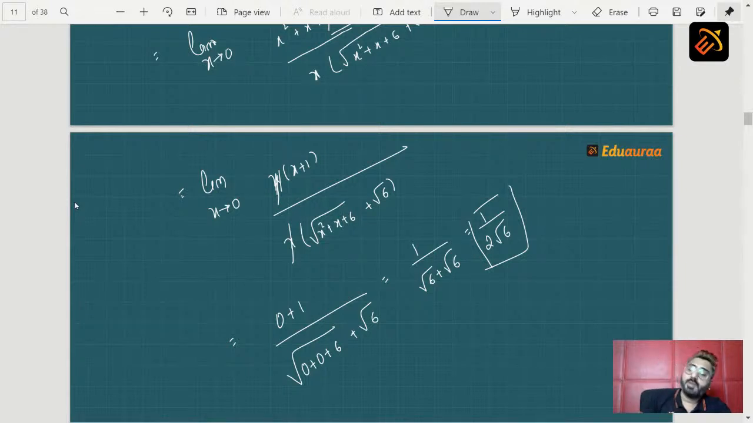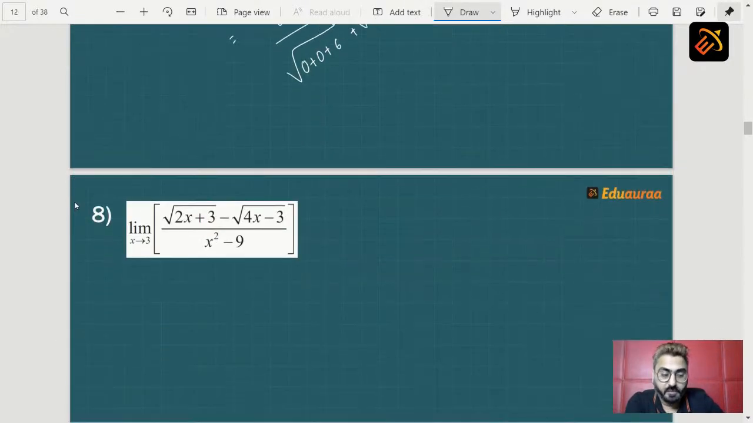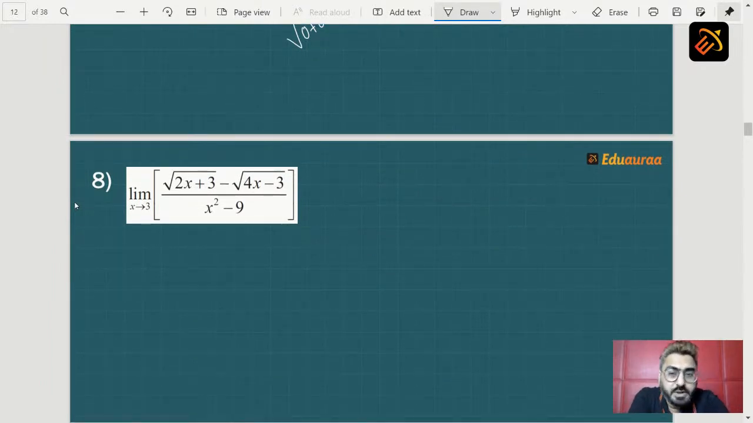So what all can come in algebraic limits? Sums based on quadratic, sums based on formula, and sums based on rationalization. So let's take one more example and check how to solve. So students, the question is limit x tending to 3, root of 2x plus 3 minus root of 4x minus 3 whole upon x square minus 9.